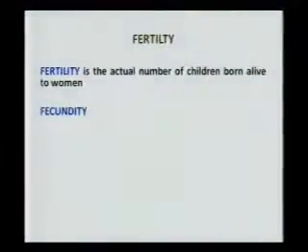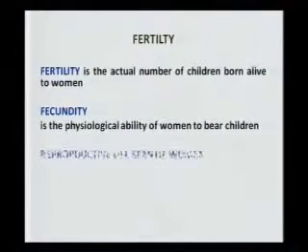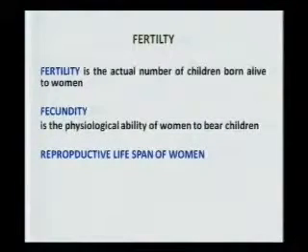Now let's move over to the measurement of fertility. What is fertility? Let me first define it to you. Fertility is the actual number of children born alive to women, as against fecundity. Fecundity is the physiological ability of women to bear children. Okay? So there are two different things.